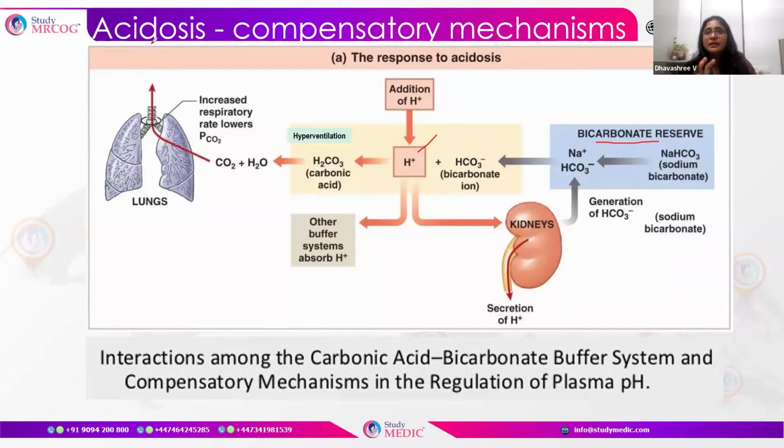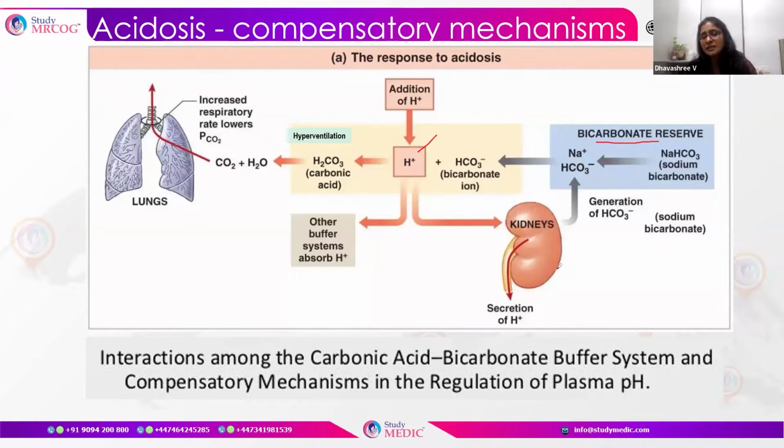By this mechanism, the hydrogen ion concentration is reduced. This happens within a few seconds. Then within minutes, the HCO3 from the reserve comes in and the carbon dioxide is pushed out.